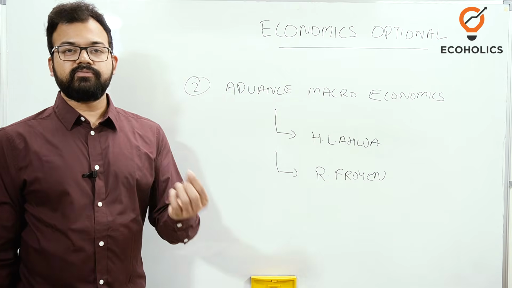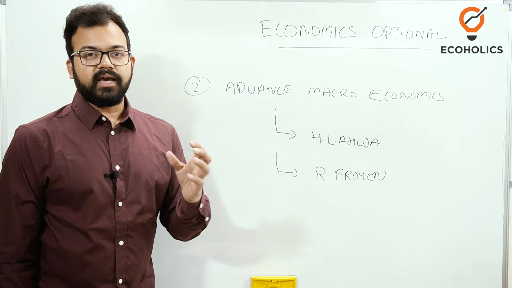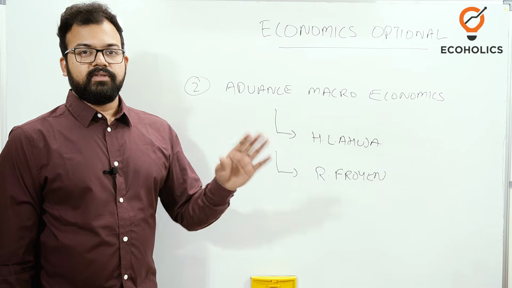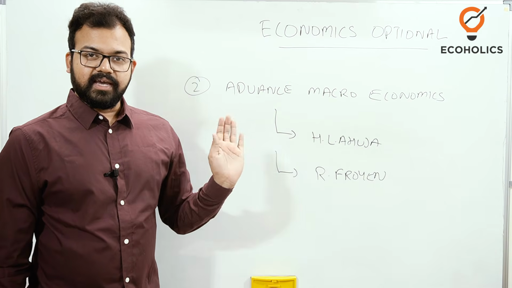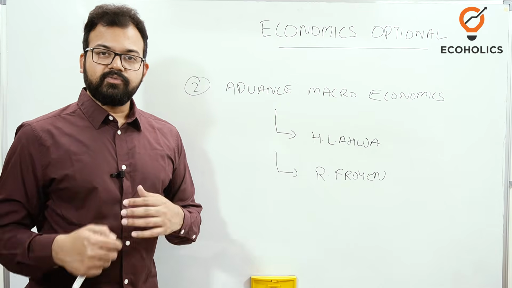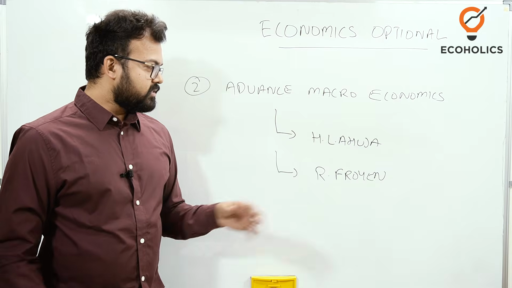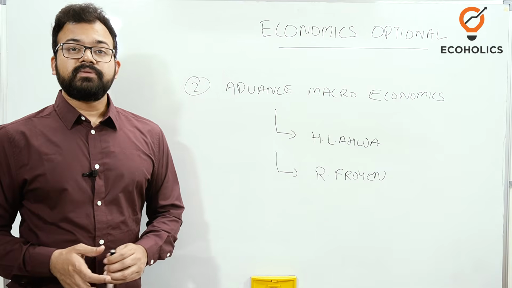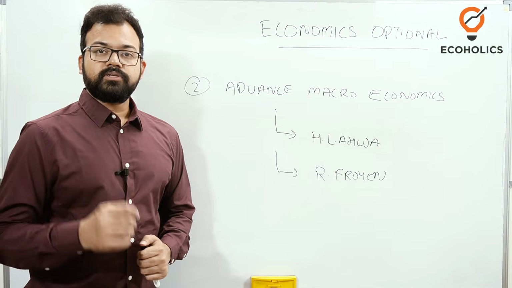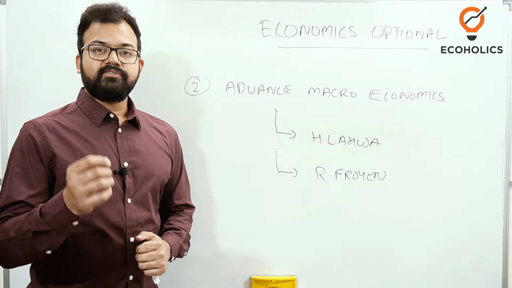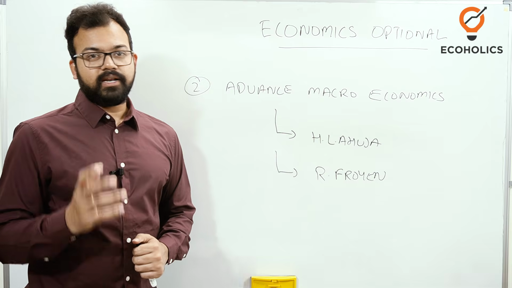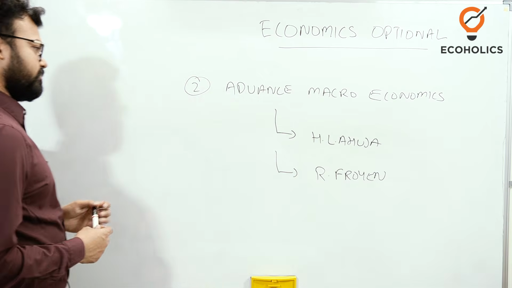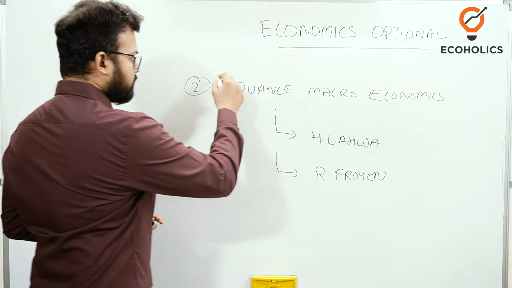If you have the topic of the IS-LM model, they ask what will happen if the interest rate goes up. Will there be a shift outside or inside of the IS curve? If you want to get mastery over these things, then Richard Froyen will give you the analysis of it. In the previous year question papers, they have also given the backward sloping supply curve of labor. These kinds of things you will find in Richard Froyen. That is why these two are very important. Again, do the same thing.